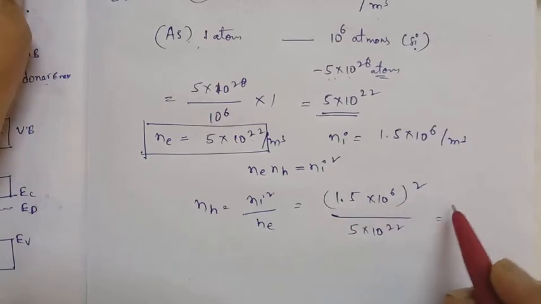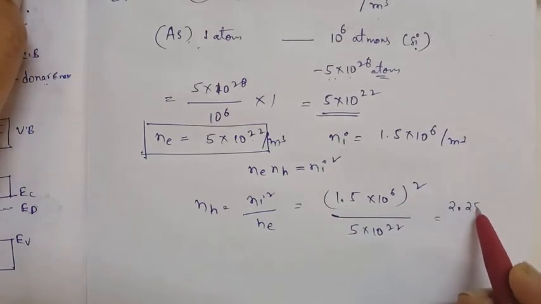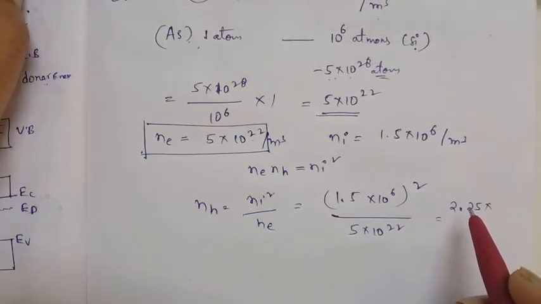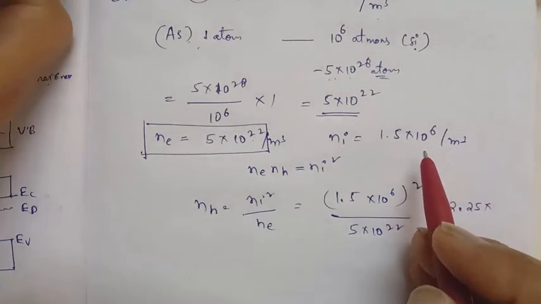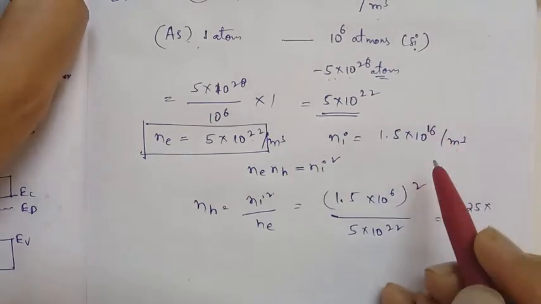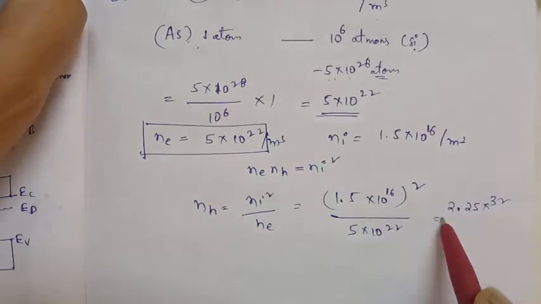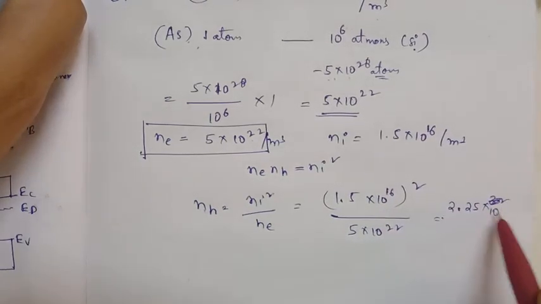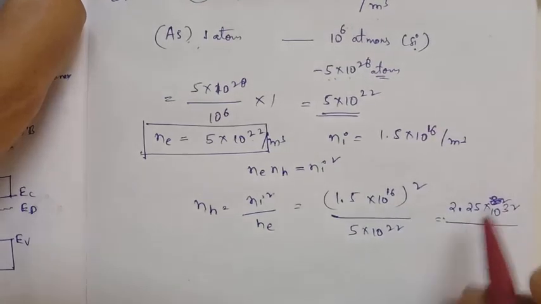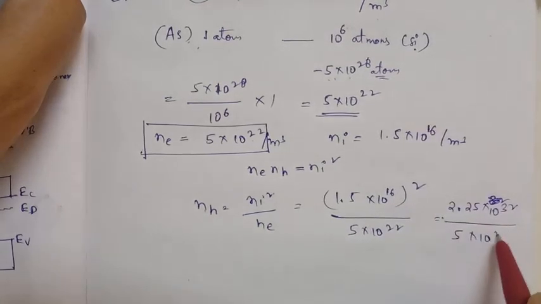1.5 whole square is 2.25 into 10 to the power of 12. Here 10 to the power of 16, that is 10 to the power of 32, upon 5 into 10 to the power of 22.